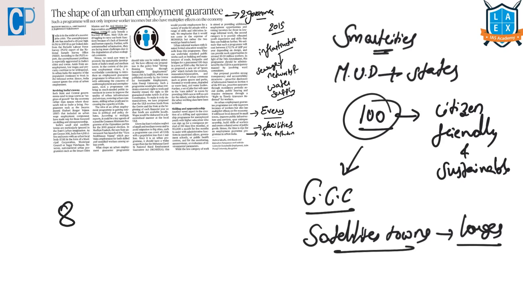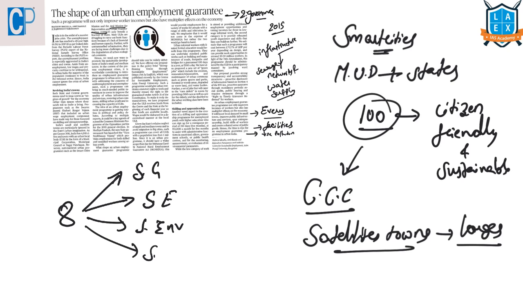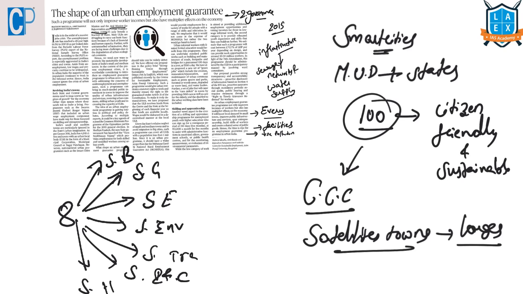If we look into these 8 critical pillars, they are smart governance, smart energy, smart environment, smart transportation, smart IT and communications. It should have smart buildings, smart hospitals and smart education. These should all be comprised by a smart city. These are all the 8 key pillars of India's smart city program.